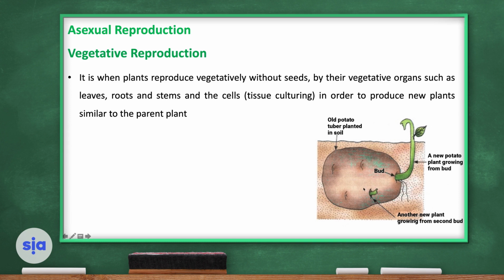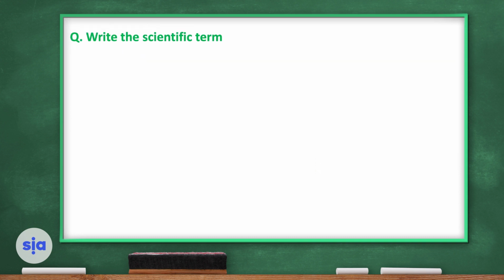It's when plants reproduce vegetatively without seeds, just by a bud. When the big plant or the parent plant is growing a new bud from the body of the parent, and this bud starts to grow, producing another new plant. This is called vegetative reproduction without formation of seeds. It's a form of asexual reproduction which takes place by mitotic cell division.